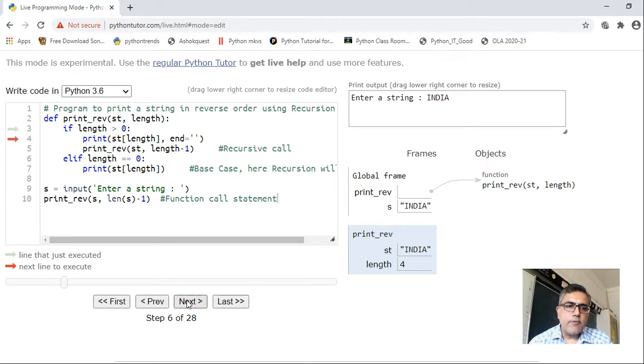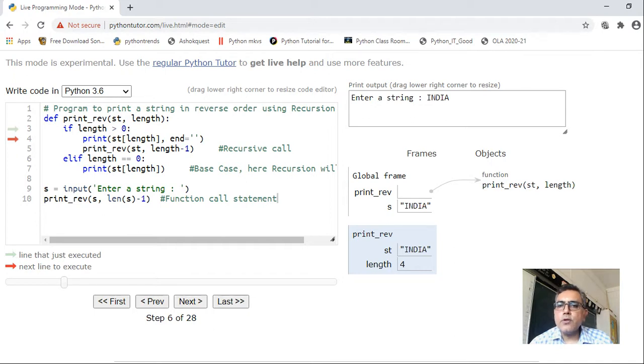Click on next. If length is greater than 0, yes, it is greater than 0. So it has come inside this if statement. Print the character which is saved at this index. Now what is the value of length? 4. So ST of 4 is what? ST of 4 is A.